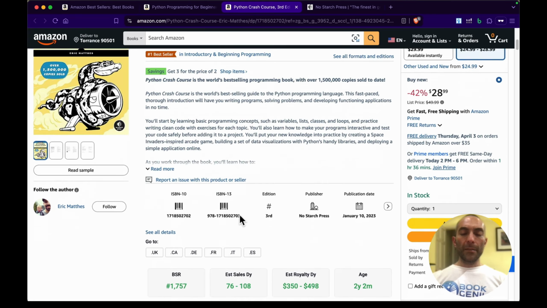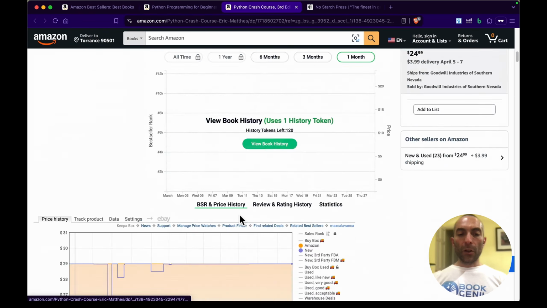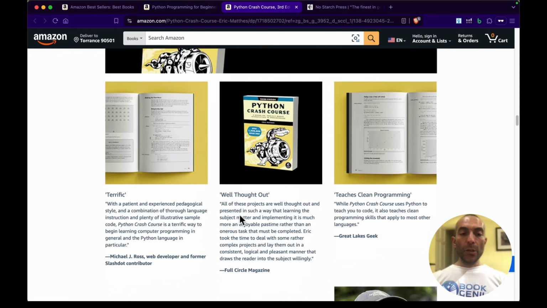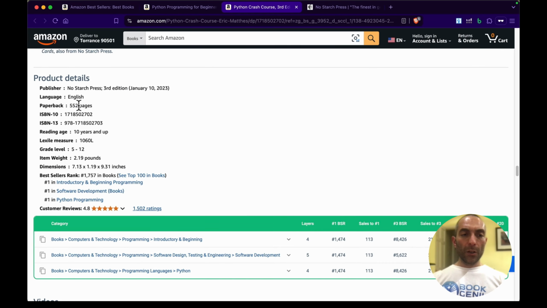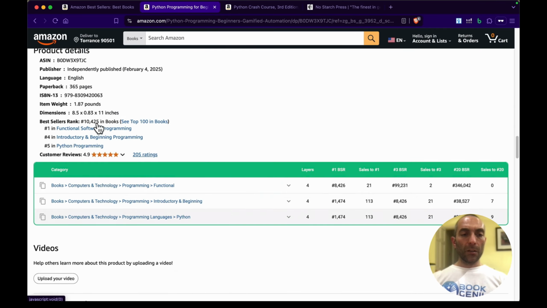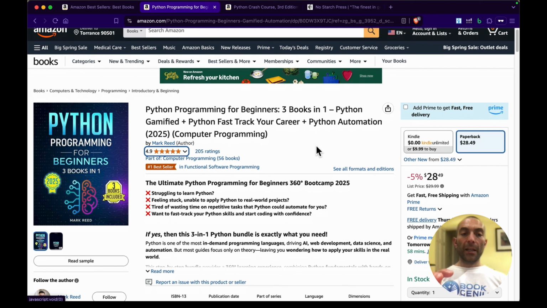So these are the main details about the book when you open a page like this. And what we're going to concentrate on is the BSR rank. You can always find out the BSR number on the bottom here where you got product details. This is the number, 1,757 in Books, which is very good actually. And the other one, you will see it here as well. There you go, 10,425. So that is the number that we need to check for every book in order for us to determine if a category is profitable, a niche is profitable, and so on.